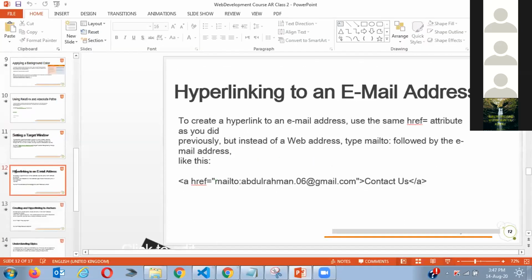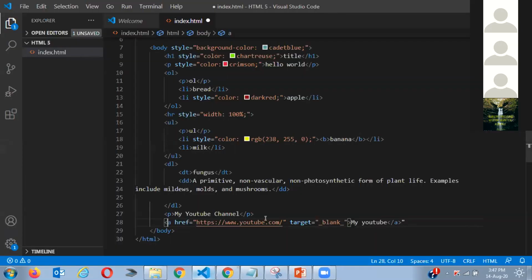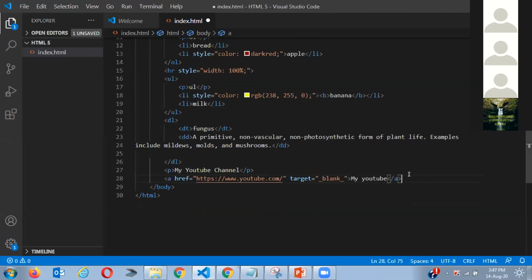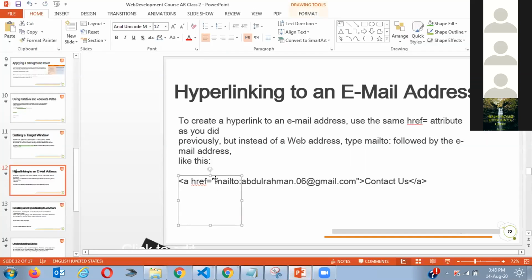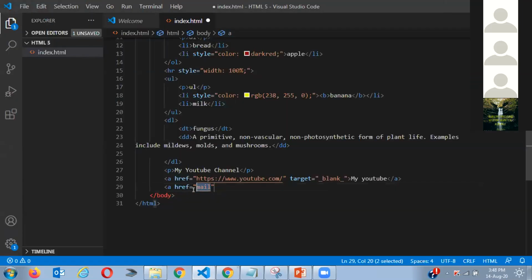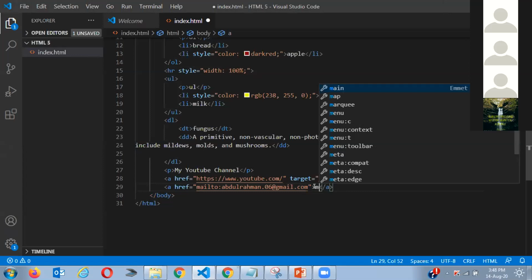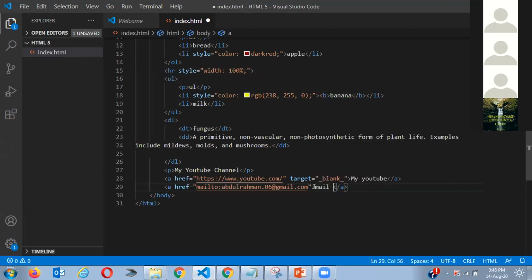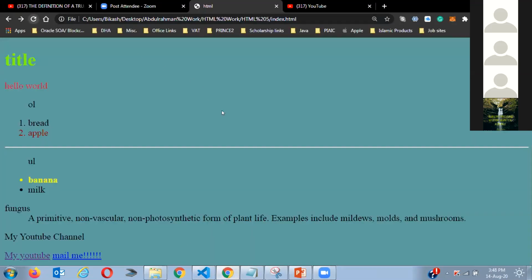So for example, if I write here href, I'm going to say mailto, and copy this. Now close the tag. I do that, and now it's going to work.